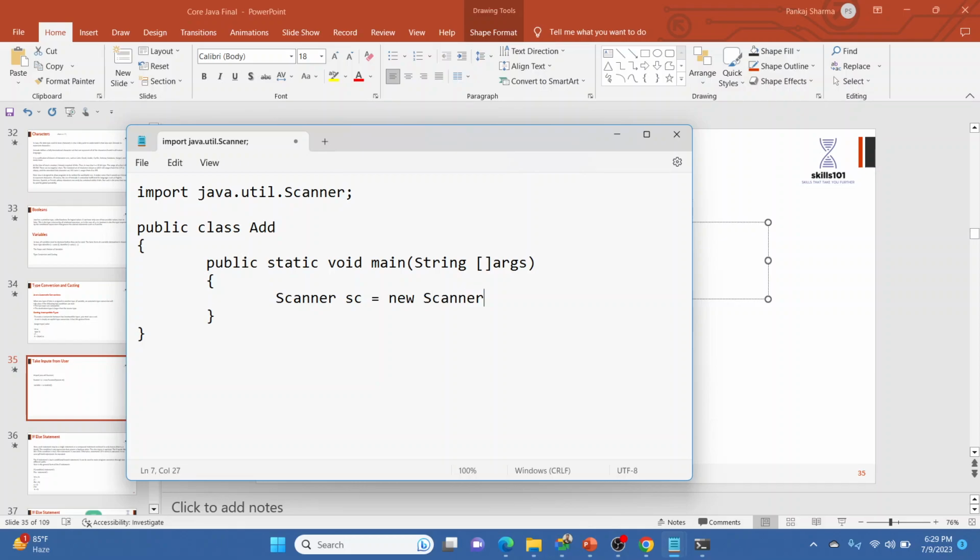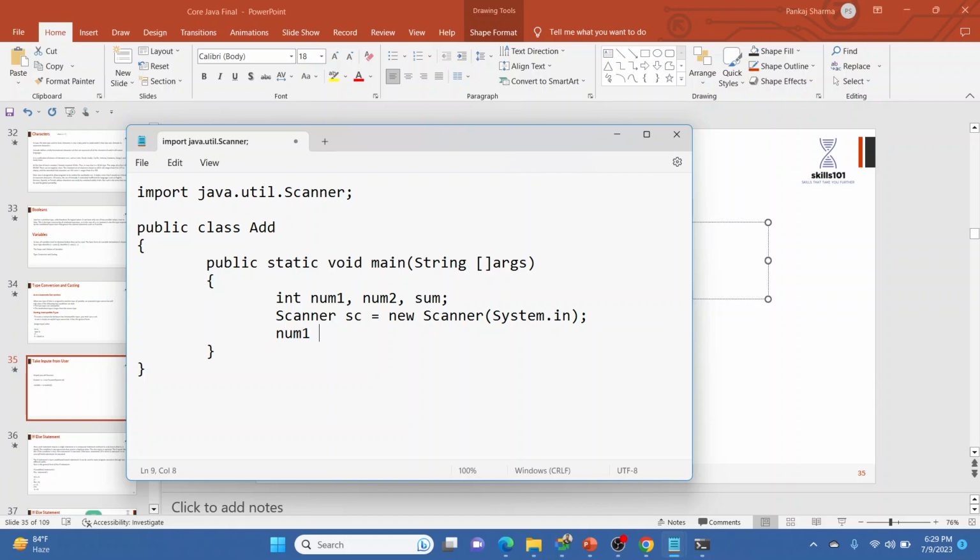Then new Scanner, and we can use System.in. And now we can create int number one, number two, or sum. We can create three numbers.